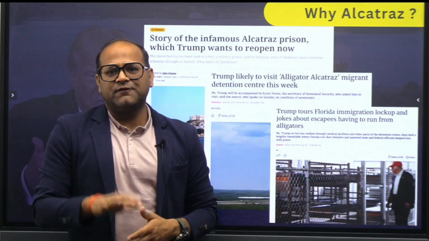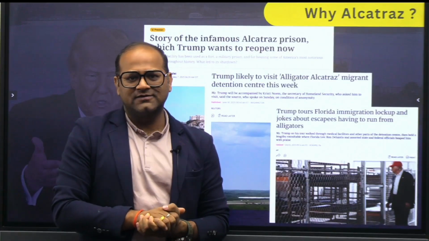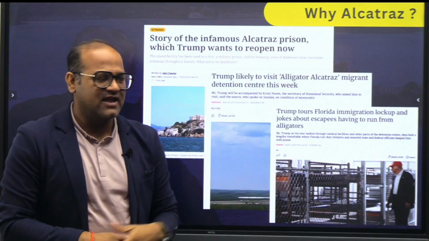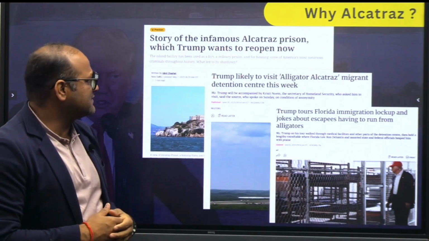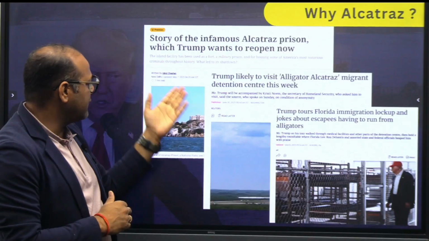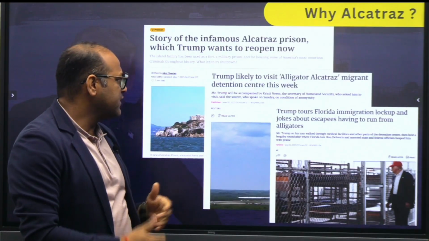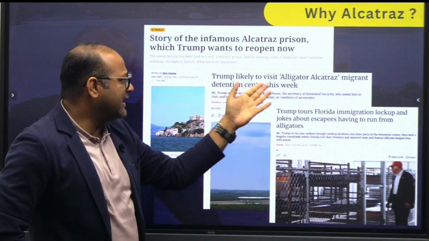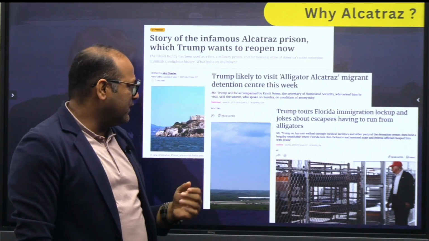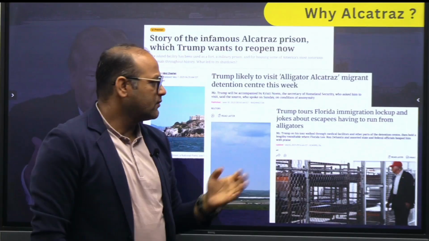So I'm very sure that if you are regularly following the newspaper, then you would have come across these storylines. The story of the infamous Alcatraz prison which Trump wants to reopen, news coming from May 2025. Trump likely to visit Alligator Alcatraz Migrant Detention Center this week, again coming from June.